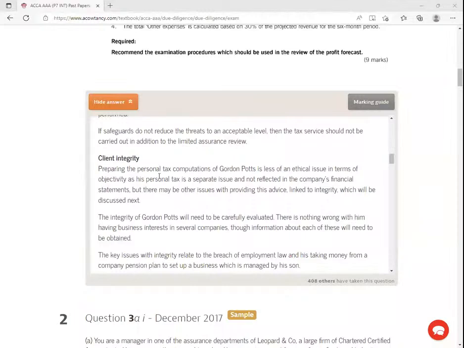Integrity. Preparing the personal tax computations of Golden Reports is less of an ethical issue in terms of objectivity, as his personal tax is a separate issue and not reflected in the company's financial statements. But there may be other issues with providing this advice linked to integrity, which will be discussed later. Listen, ladies and gentlemen, here we're saying something very important: one of the directors has given us work to do his tax computations and filing.